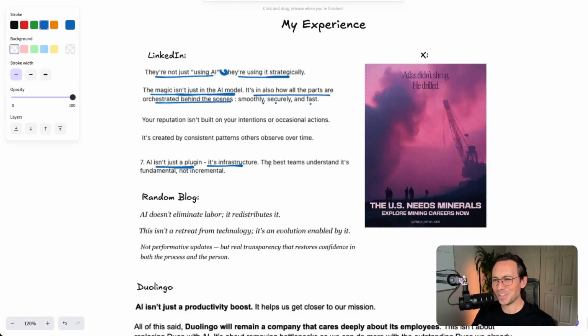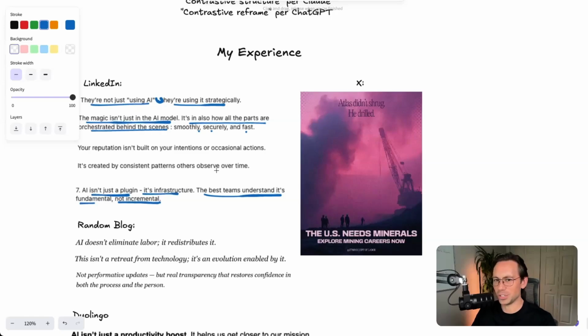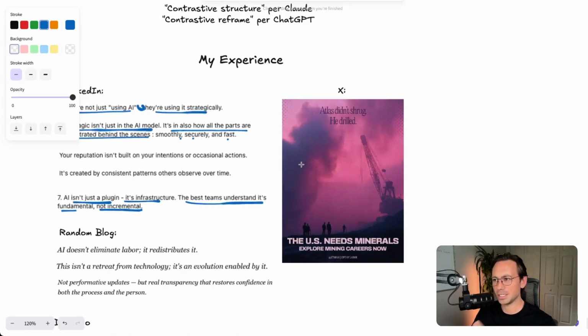Here's what's interesting about this one. It was back-to-back negation. Kind of wild. The best teams understand it's fundamental, not incremental. So it was back-to-back negation. And then I went to X because I was just curious where I'd see it, and I did see it. But what I wanted to highlight was a visual example because it's in copy as well. And it's an Atlas didn't shrug, he drilled.